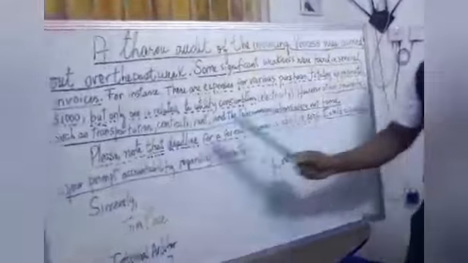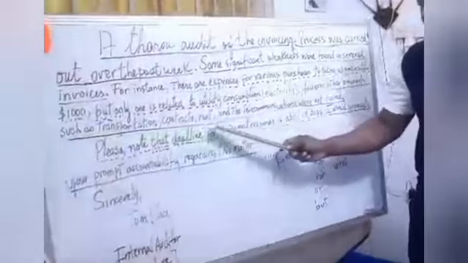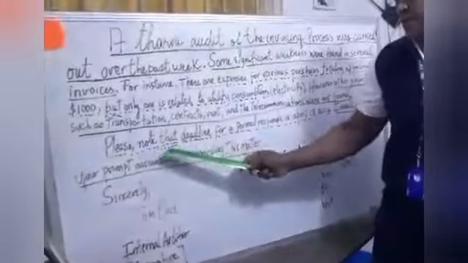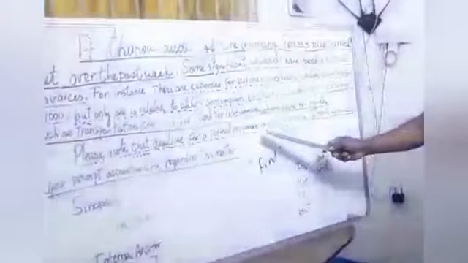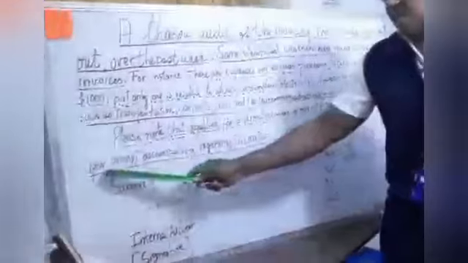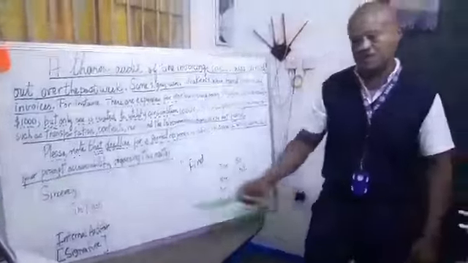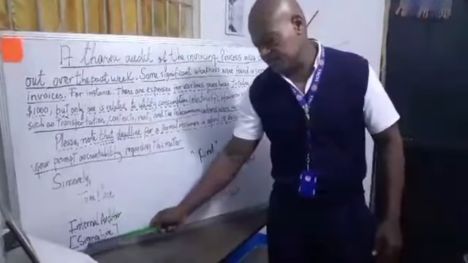However, other payments such as transportation, contracts, rent, and telecommunication were not found. Please note that the deadline for a formal response is April 18th, 2026. I would appreciate your prompt accountability regarding this matter. Sincerely, Tom Place, Internal Auditor, signature.